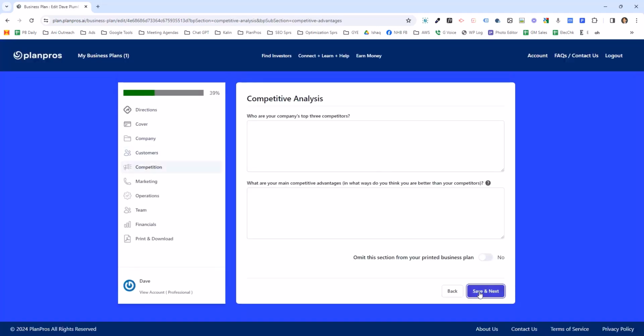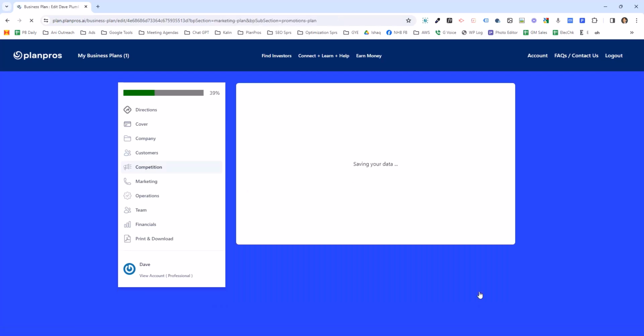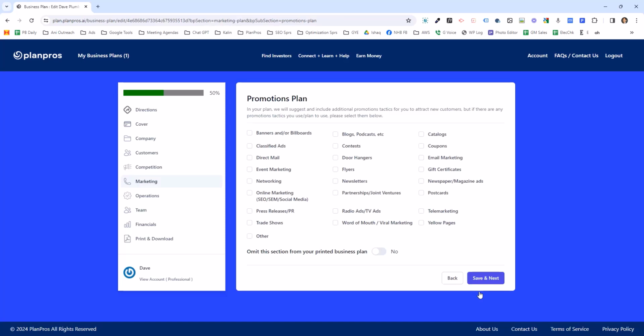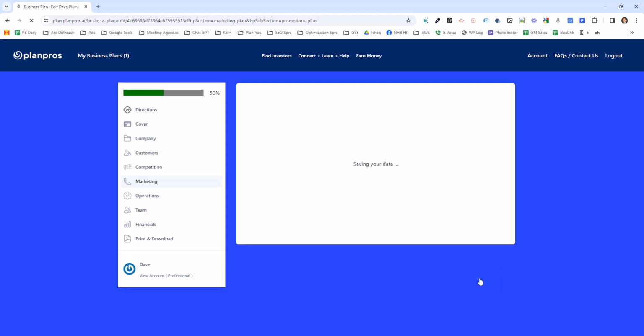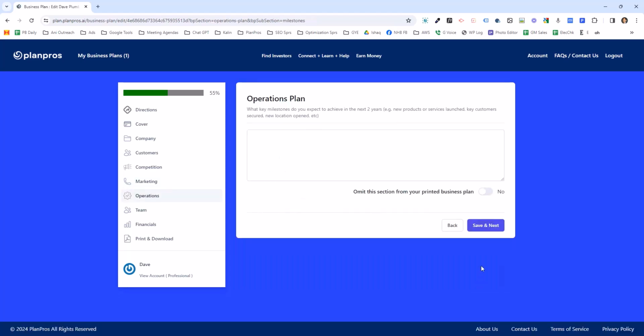Let me show you a couple things that are slightly confusing, but not very confusing. First off, the promotions plan, marketing. Just click one or two promotional methods. The AI will do the rest of the work for you, saying these are the best promotional methods for your company. Operations plan is fairly straightforward.